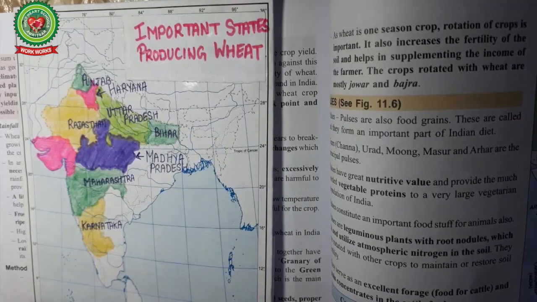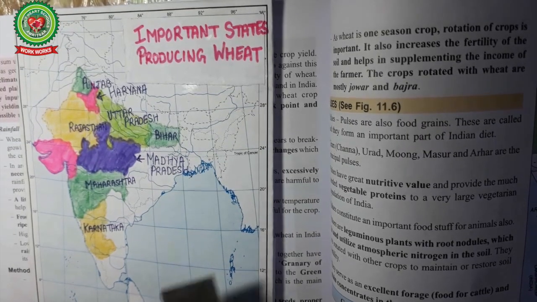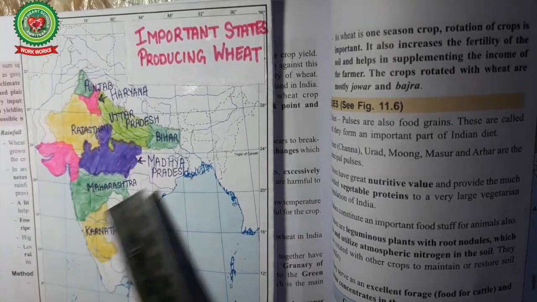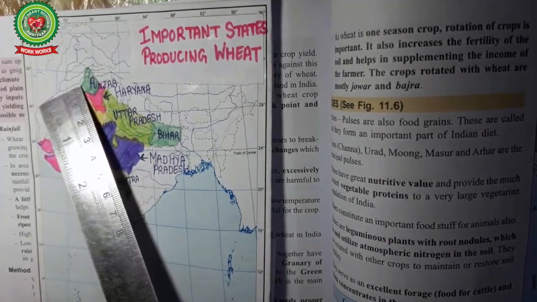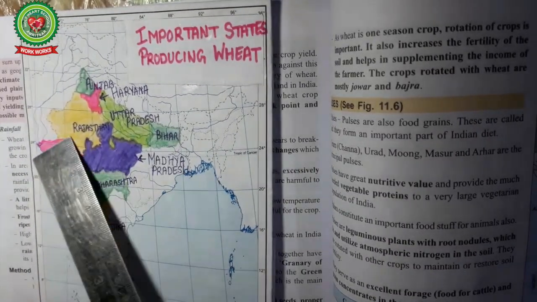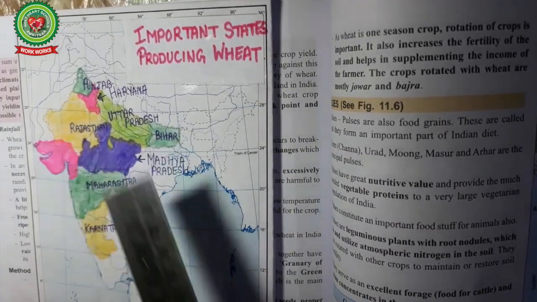Now let us see the areas of cultivation of wheat in India. Wheat is grown almost in northern and western part of India, in mostly all states. The important states where wheat is grown in India are Punjab, Haryana, UP, Bihar, Rajasthan, Madhya Pradesh, Maharashtra, Gujarat, Karnataka.